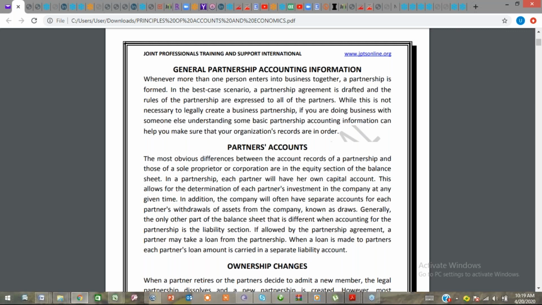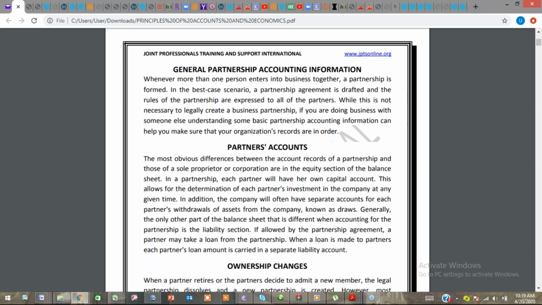When a partnership is formed, it's important that the agreement is drafted so that they understand the legal duty of both partners. While this is not necessary to legally create a business partnership, if you are doing business with someone else, understanding some basic partnership accounting information can help you make sure your organization records are in order.